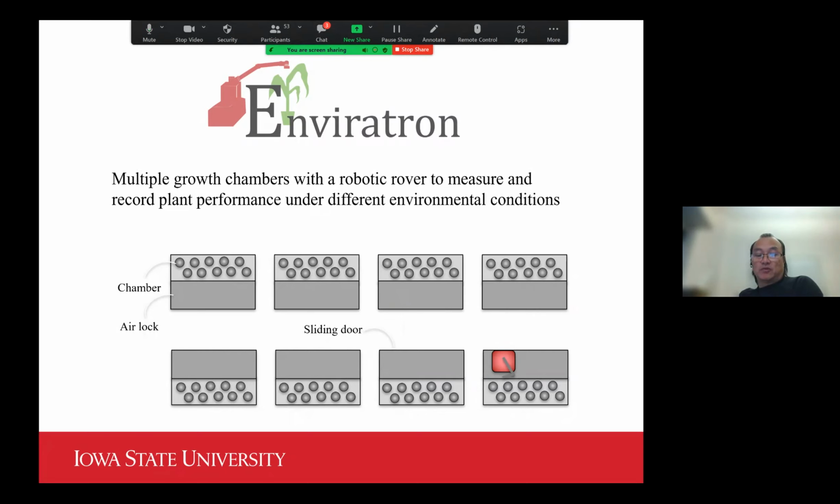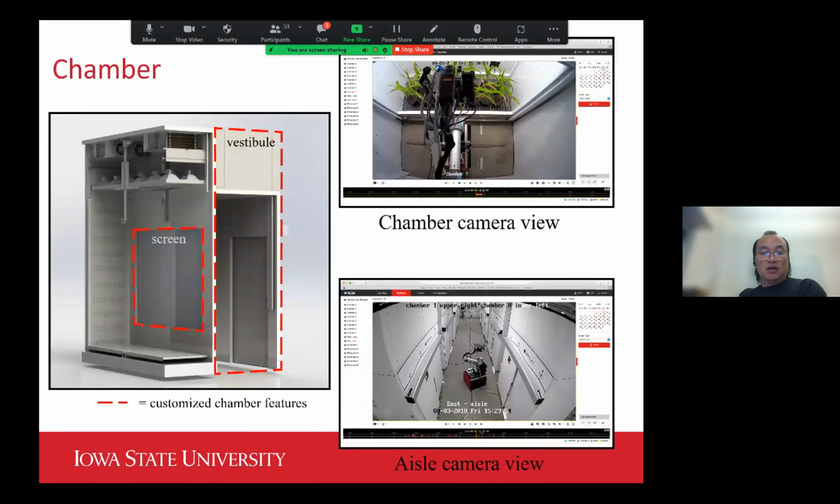For example, when it's working in a growth chamber, it should be able to determine where and how to approach the plant in the best way, based on sensor specifications. We worked with a local growth chamber manufacturer called Percival, and customized the growth chamber so it would have room for the robot to come in and stay there while interfacing with the plants.